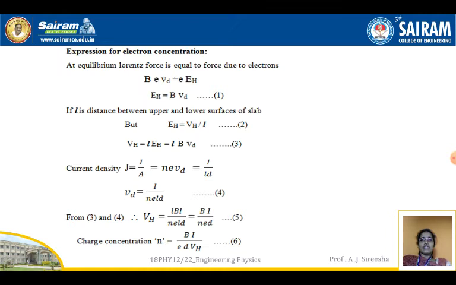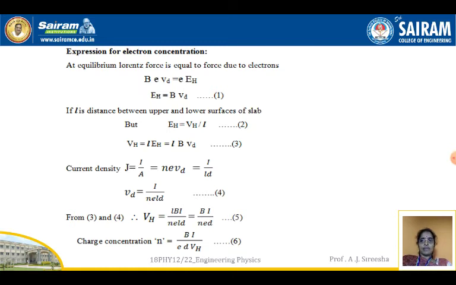Next, we are going to see the expression for electron concentration. At equilibrium, the Lorentz force is equal to the force due to electrons, that is B e VD is equal to e into EH. B is the magnetic field, VD is the drift velocity, and EH is the Hall electric field that is developed. Rearranging, e gets cancelled, and EH is equal to B VD.